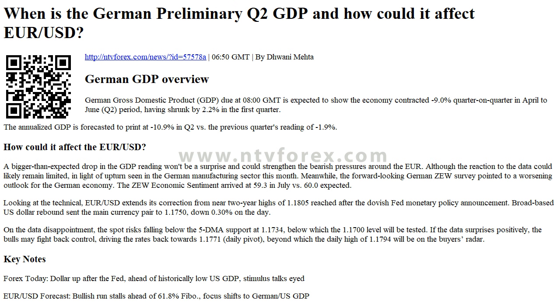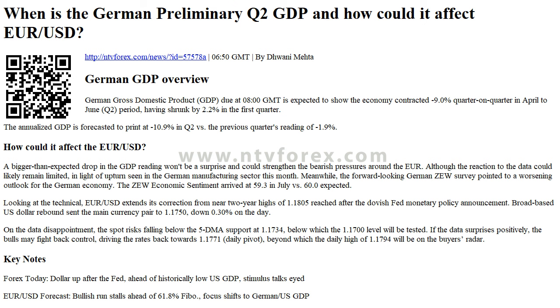www.ntvforex.com. When is the German Preliminary Q2 GDP and how could it affect EUR/USD? News ID 57578A, 0650 GMT, by Dwani Mehta. German GDP Overview. German Gross Domestic Product (GDP) due at 0800 GMT is expected to show the economy contracted 9.0% quarter-on-quarter in the April to June Q2 period, having shrunk by 2.2% in the first quarter. The annualized GDP is forecasted to print at 10.9% in Q2 versus the previous quarter's reading of 1.9%.